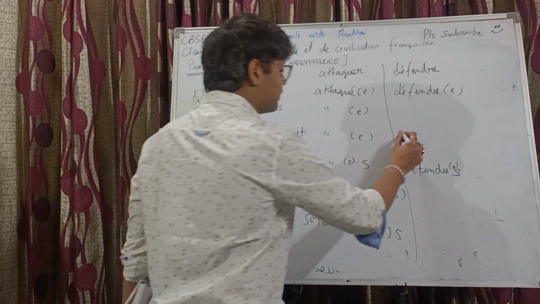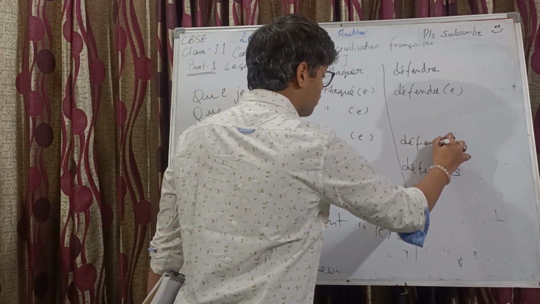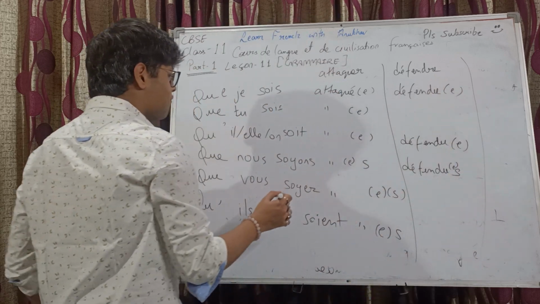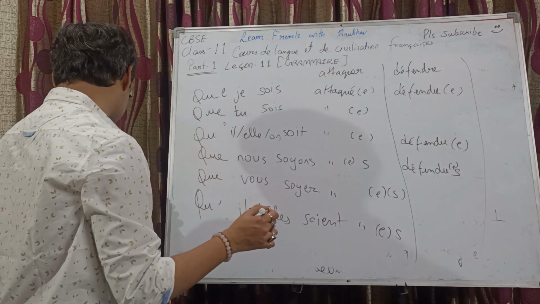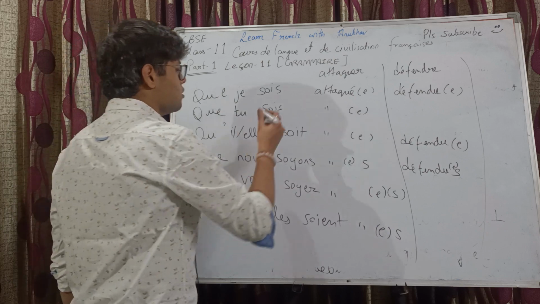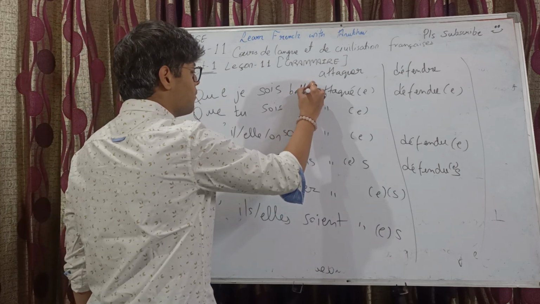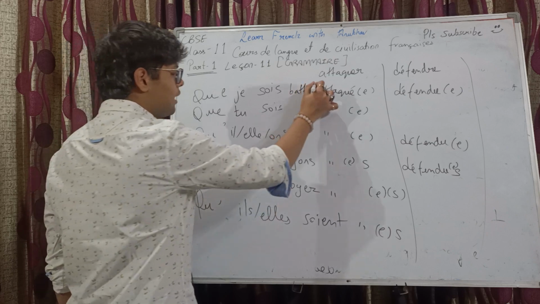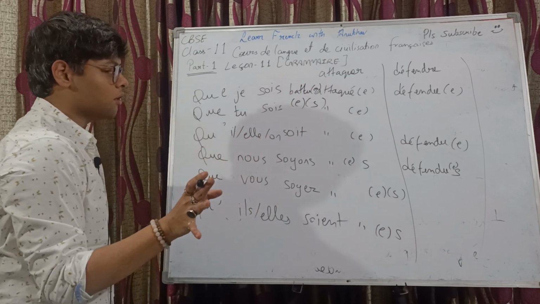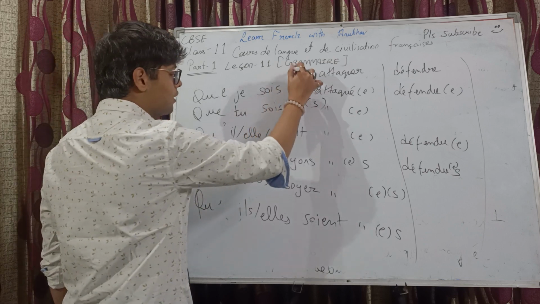Similarly, for il and elle, it's défendu, and if the subject is elle, then E gets added. And lastly, battre. Battre we had already discussed, I guess, in this video itself. So battu is the past participle, and either E or S will get added. This is the possible subject-verb agreement for battre.